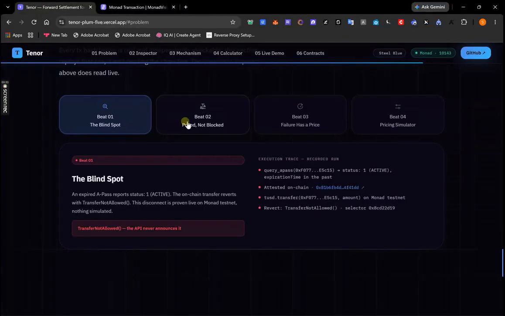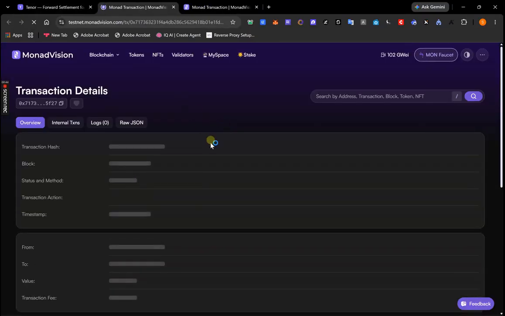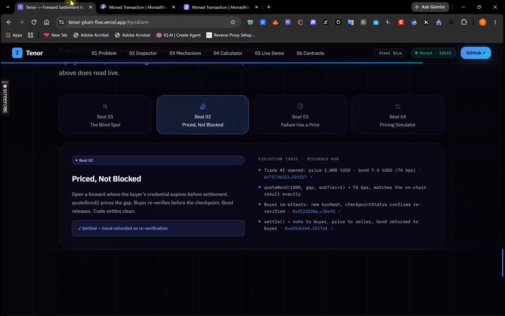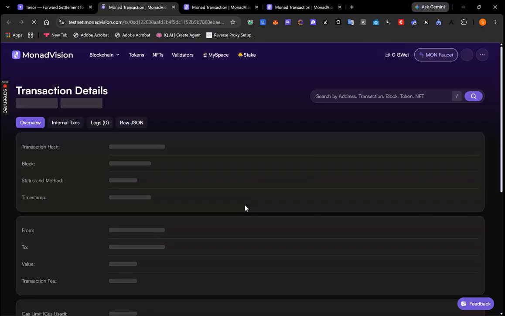Let me just go to beat 02 because that's where all of the executed runs are. You can see that trade is opened here and there are 1000 TUSD, bond 74 basis points, matching code bond exactly. Now, what happens is that buyer re-verifies before the checkpoint and we detect it properly. A new KYC hash, not a timestamp bump. That's cryptographic proof that re-verification happened. This transaction is also success as you can see.